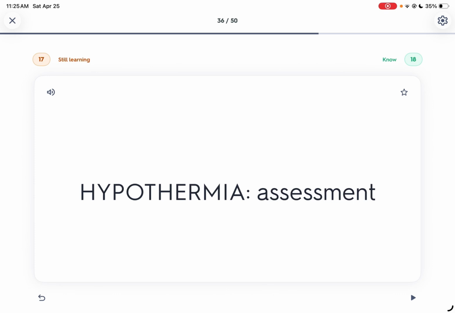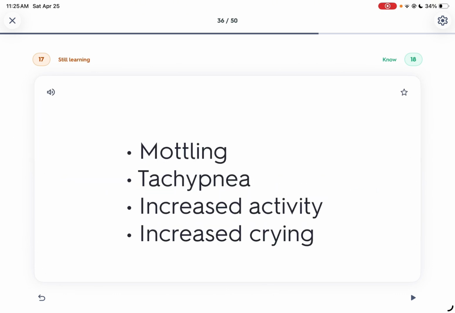So for hypothermia assessment, how do we take the temperature? By thermometer at the axilla. Mottling: if the baby is mottled, it could be an indicator, with reddish skin. It could be an indicator of hypothermia that the baby is mottling.